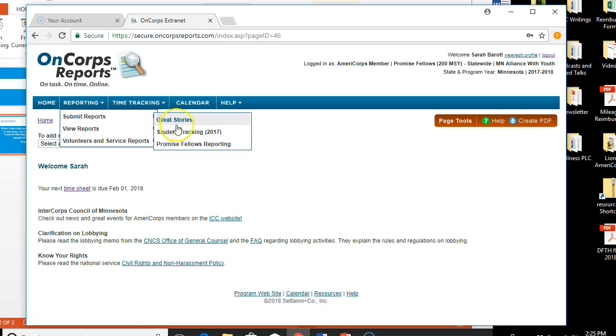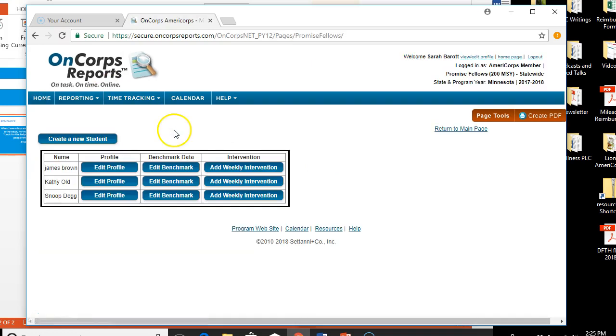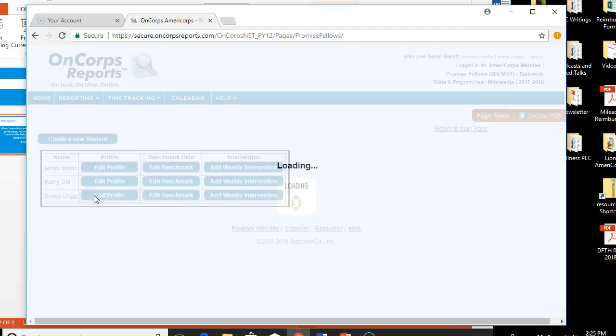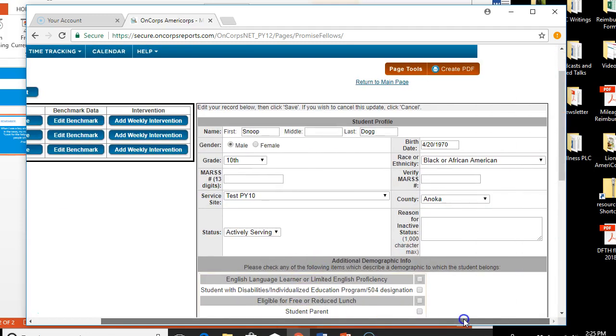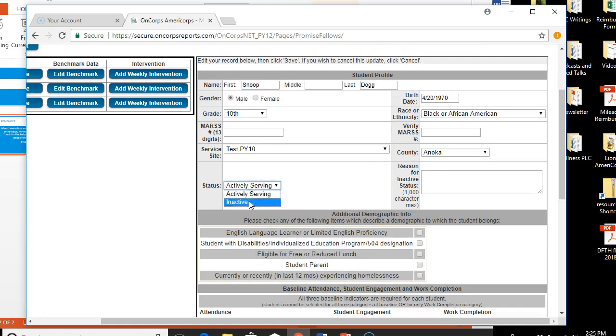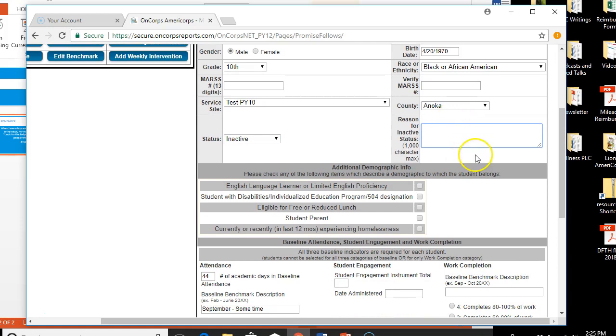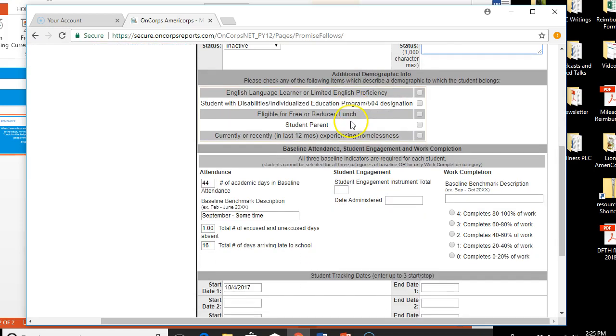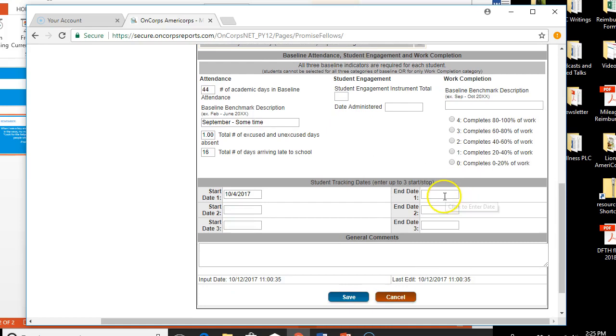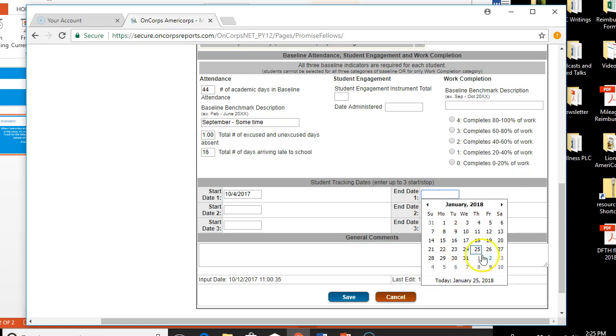Once a student goes, go into OnCorps under Student Profile. Under Edit Profile, change the status to Inactive, and put a reason for leaving. In this case, the student has transferred schools. At the bottom in the general comments, you can state again why the student left, and don't forget to put an end date. Pick the date that you last saw the student or the date that they were exited from the school.